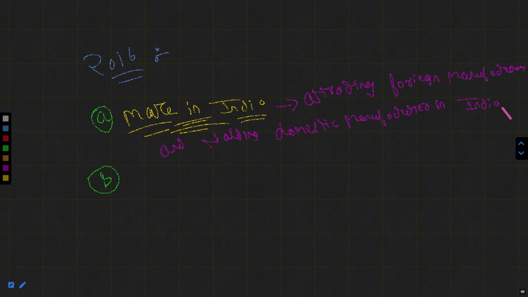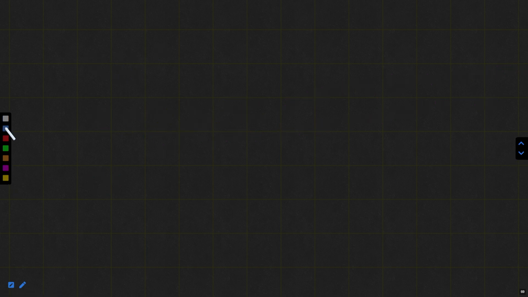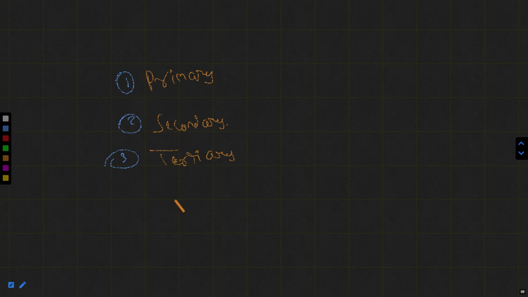Because remember, in the economy we have three segments. These segments are known as the primary, the secondary, and thereafter the tertiary. These three segments we have.